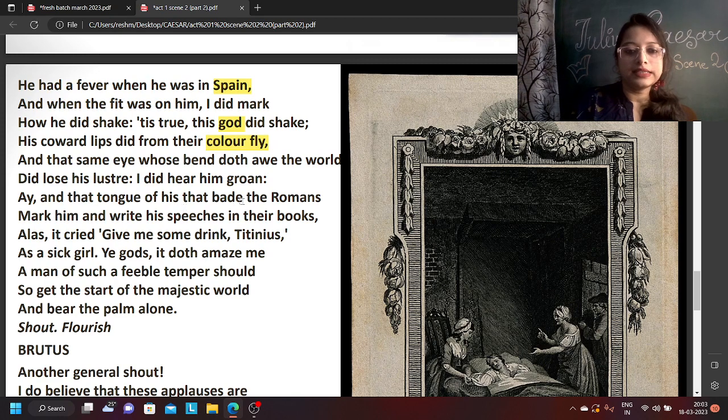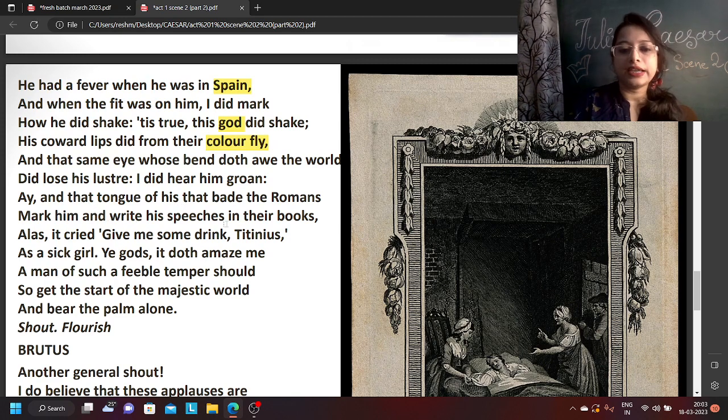And that tongue of his that bade the Romans mark him and write his speeches in their books. So this character who wants to rule, who says whatever I say, write it down in books, that same person was behaving like a sick girl. Okay, give me some drink. Calling out to Titinius, he said, give me a little water, I am dying.